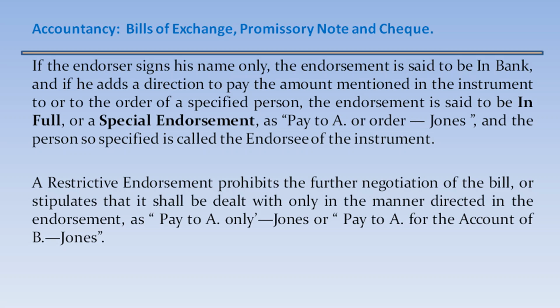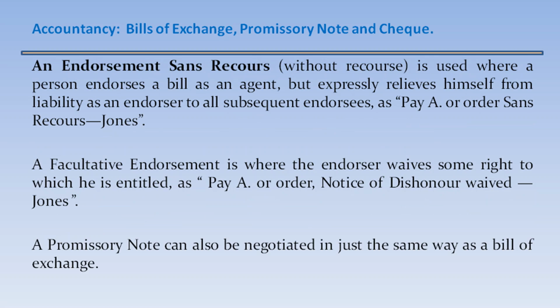A restrictive endorsement prohibits the further negotiation of the bill or stipulates that it shall be dealt with only in the manner directed in the endorsement, as pay to A only Jones, or pay to A for the account of B Jones. An endorsement sans recourse, without recourse, is used where a person endorses a bill as an agent but expressly relieves himself from liability as an endorser to all subsequent endorsees, as pay A or order sans recourse Jones.